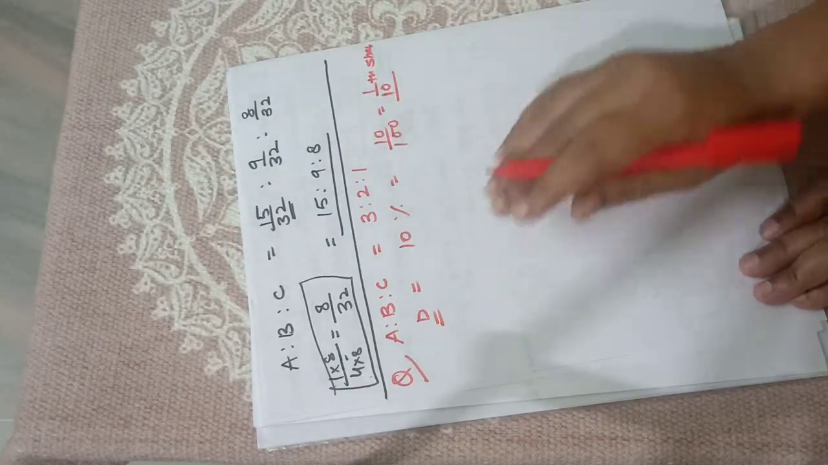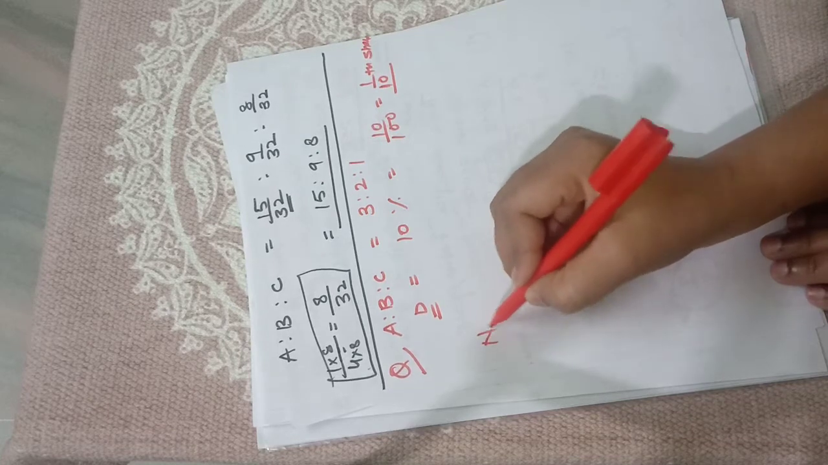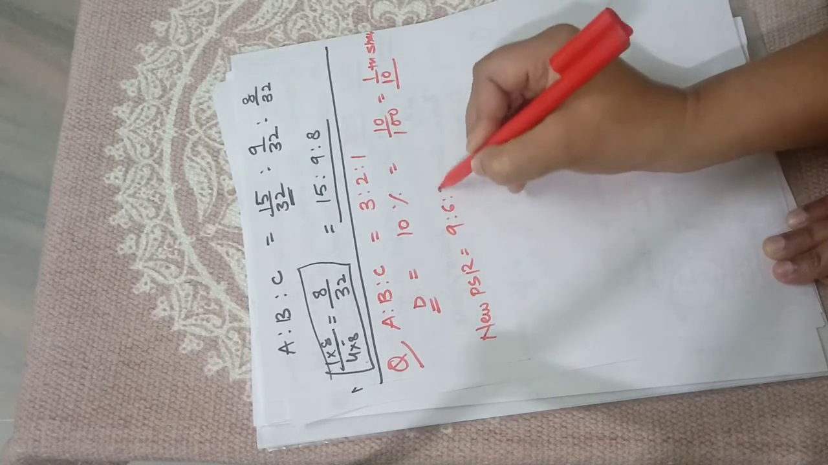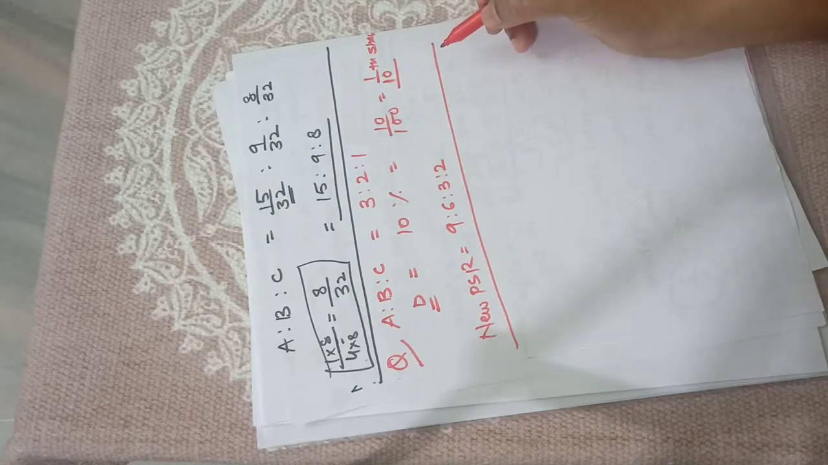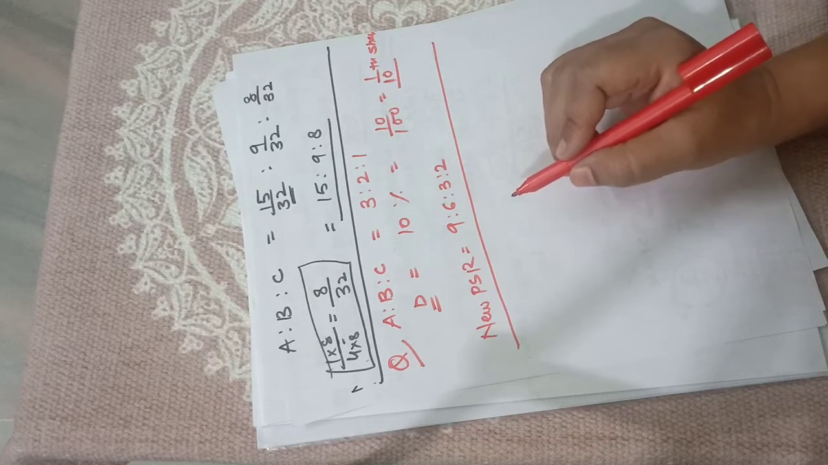So this is the question you are supposed to do yourself. I am just giving you the answer. The new PSR which you will ascertain in this question will be 9:6:3:2. I want you to do it on your own by pausing the video. First do this question, then you will see whether you are understanding or not.